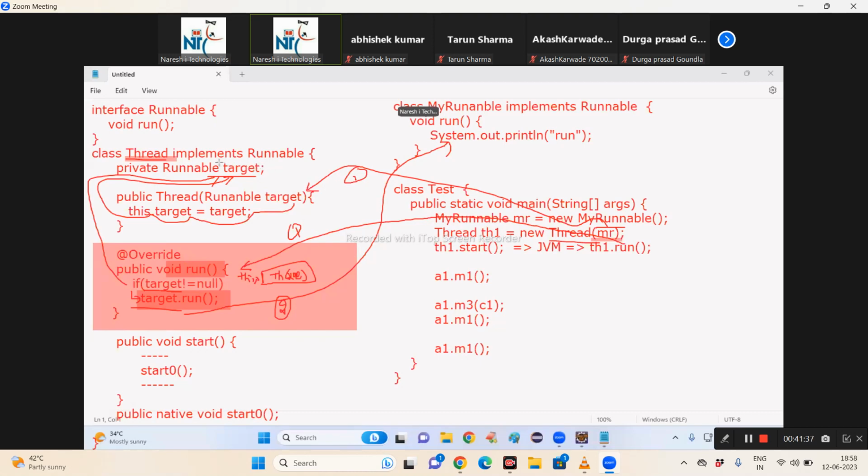In the latest version, the name is not target. The name is task. Because what is the run method doing? The run method is performing one task. Which task do you want to execute? The task execute. That's it.